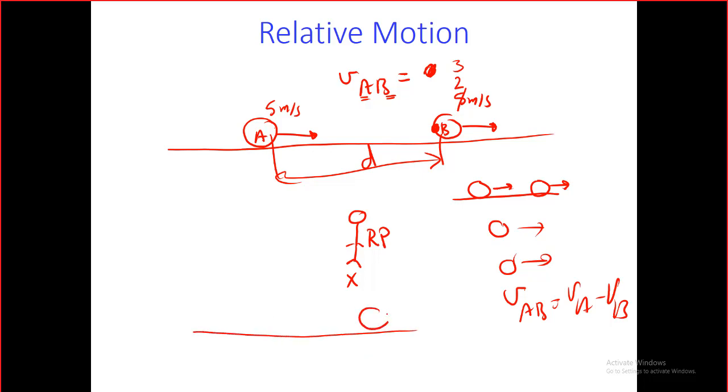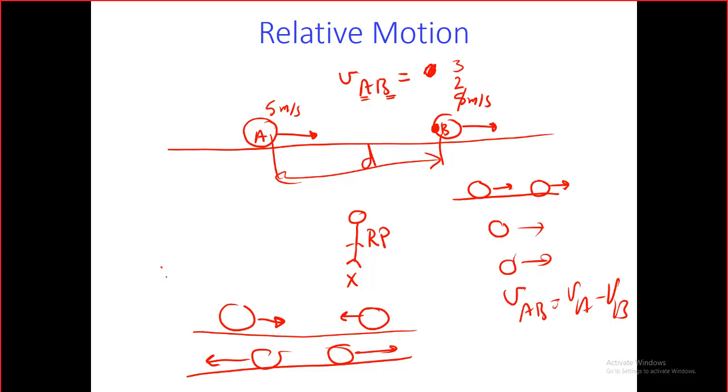What if we change the situation? What if the two cars or the two objects are moving against each other? There could be two cases. This is called against, and this is also called against. Both take the same rule, coming closer or moving away.